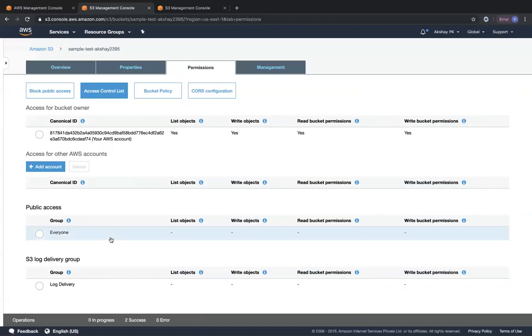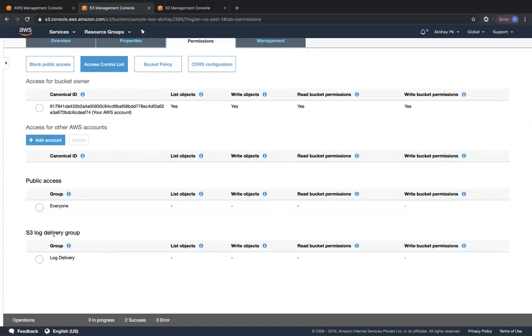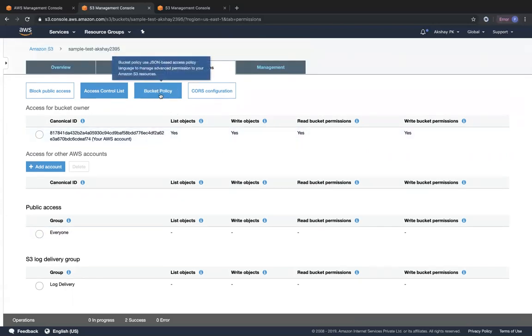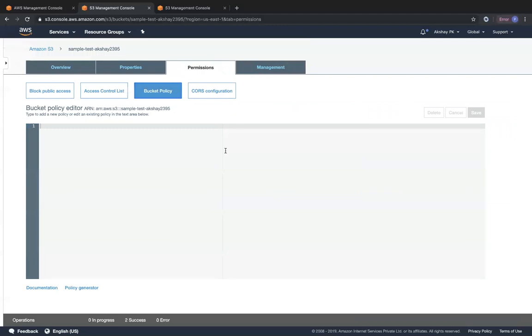Okay. So other than that, we will look at S3 log delivery group in a later lecture as to why they are useful. But you can see over here, when it comes to the ACL of a particular bucket, we can grant access to the bucket owner. We can also grant access to any other AWS accounts, and we can also give public access to the outside world. So when it comes to bucket policy, we mentioned we can input our own bucket policy. We can give granular access to this particular bucket to a particular principal entity or a particular user.